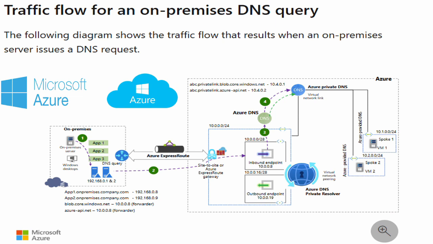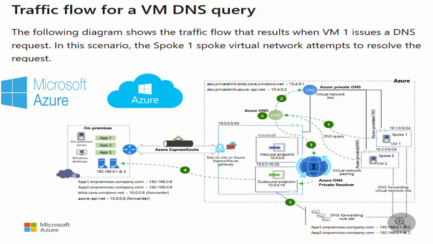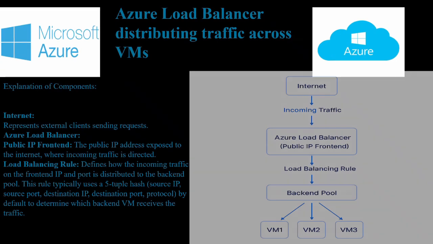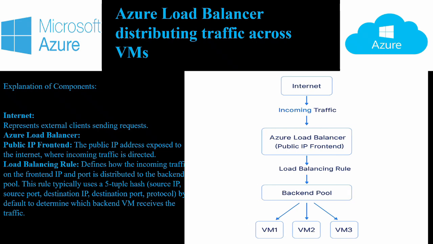Load Balancer distributes traffic across VMs, while Application Gateway provides advanced features like SSL offload and path-based routing. For global applications, Azure Front Door optimizes traffic routing across regions, ensuring low latency and high availability through features like global load balancing and DDoS protection.